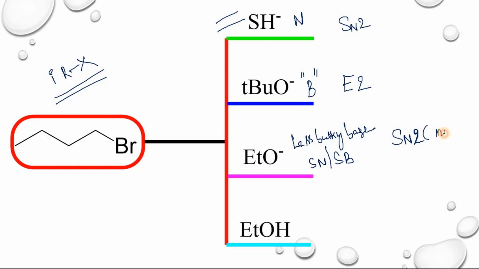The major one is SN2. We know that in case of primary alkyl halide, there is no SN1. If you use weak nucleophile or weak base, in this case there is no solvolysis. In this case there is only SN2 type of mechanism.